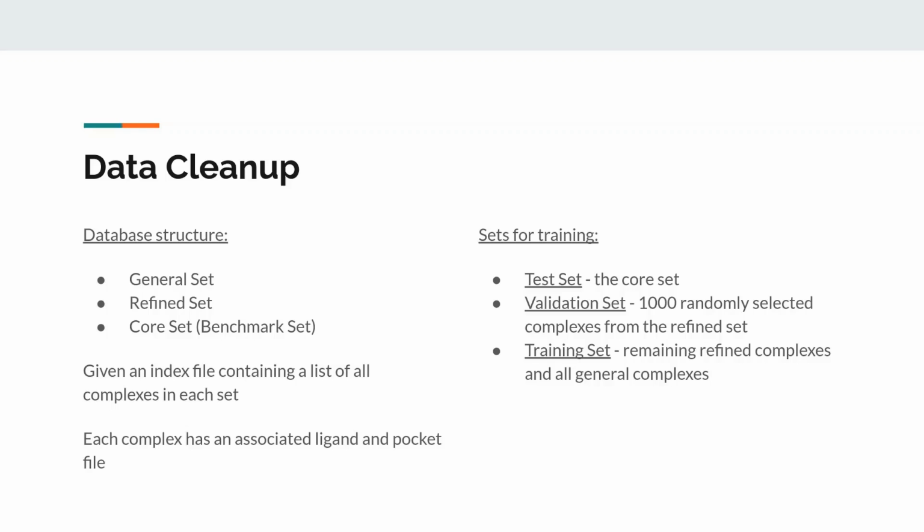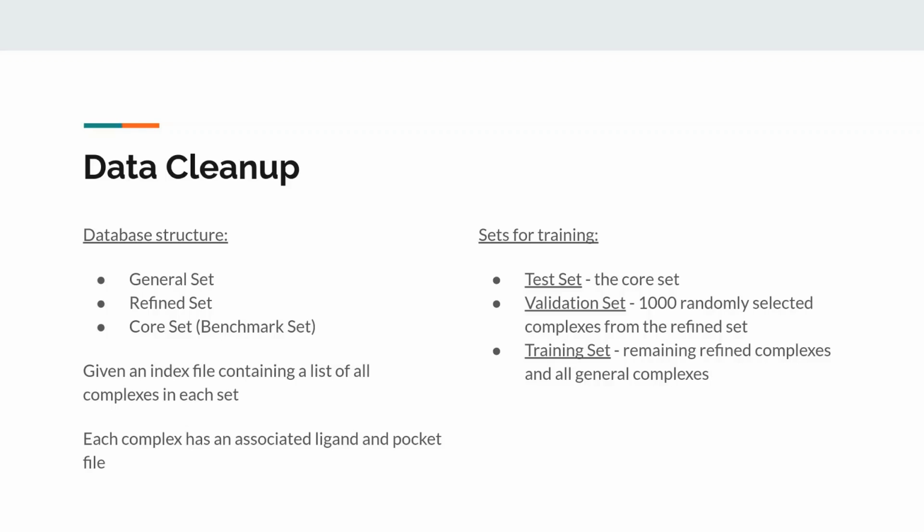The database comes with an index file for each set, listing the complexes along with some other important info about them. Each complex has an associated protein and ligand file, which have info on the protein and the ligand for the complex respectively. So that's pretty much the database, and we're taking all that information to create our test, validation,